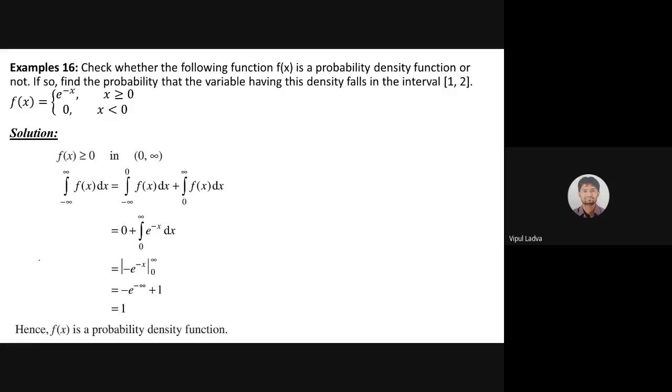Now, we just need to worry about the integration running from minus infinity to infinity of f of x dx. If this integration gives us the value 1, that means the provided function is a probability function. For this case, it will be known as a probability density function. Now, I need to identify the integration running from minus infinity to infinity, but I don't have a function in a single continuous form, because of how the function is defined here. Let me take the help of a line.